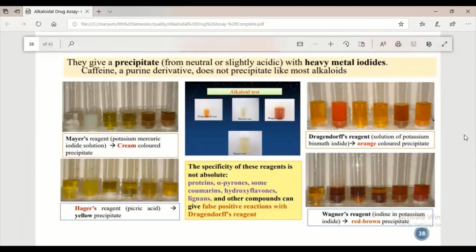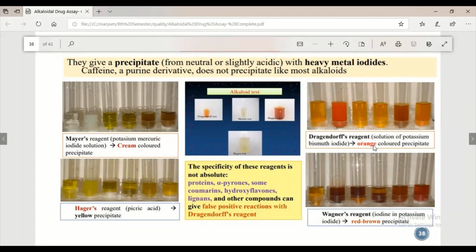We will recap it. These are the precipitation tests, neutralized acidic with citric acid, basic using heavy metal iodides, for example for caffeine. We have used this for caffeine, a purine derivative, which does not precipitate like most of the alkaloids. So we are using reagents like Dragendorff's, Mayer's, Wagner's, and Hager's tests. In the Mayer test, we use potassium mercuric iodide solution. It forms green precipitates, which show the presence of the alkaloids. And then in Hager's we use picric acid, and it forms yellow precipitates, which show the presence of the alkaloids.